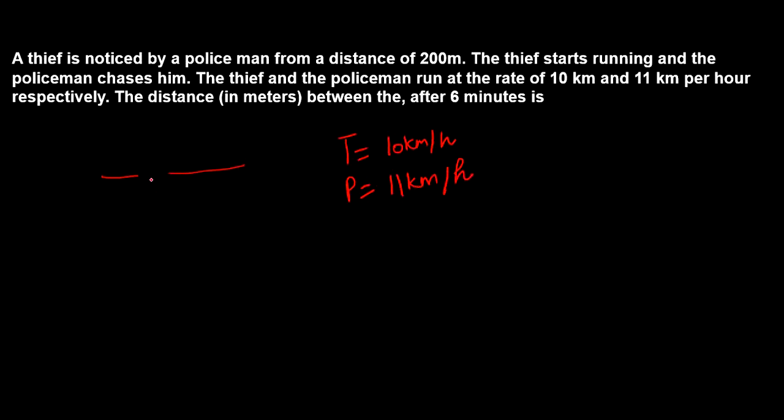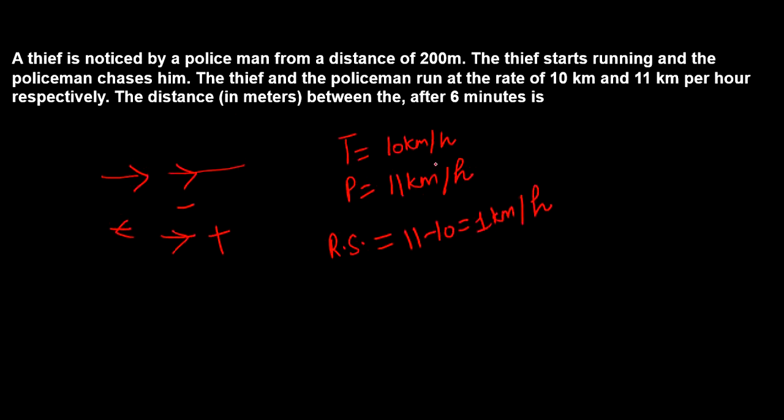So for the relative speed, if they both are running in the same direction, then we have to do the subtraction, and if they are running in the opposite direction, then we have to do the addition. And these small strategies are going to help you a lot in case of aptitude part, right? So here they both are moving in the same direction, so relative speed is going to be 11 minus 10, that is 1 km per hour, right?